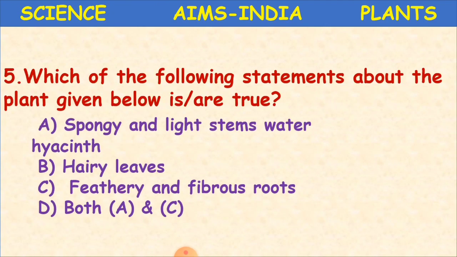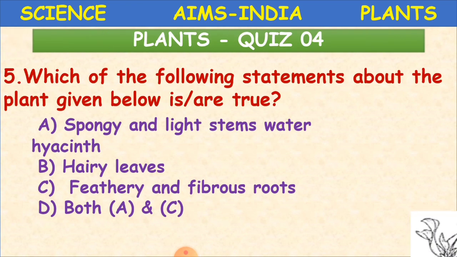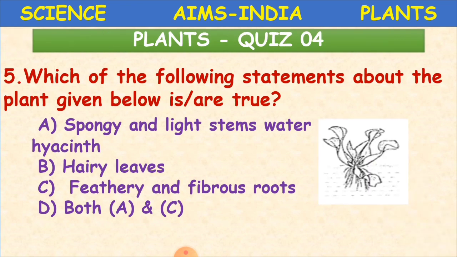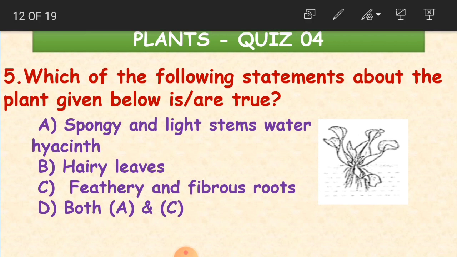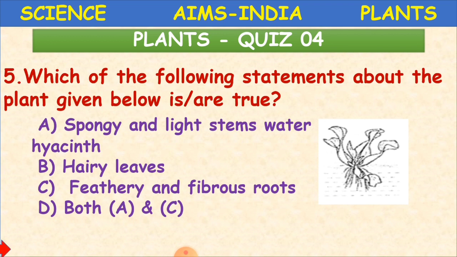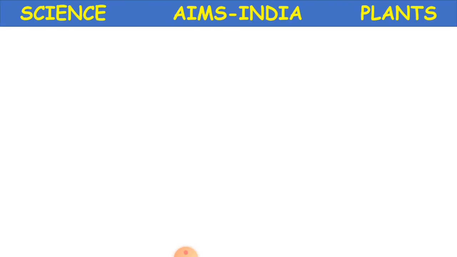Which of the following statements about the plant given below is or are true? Spongy and light stems, water hyacinth, hairy leaves, feathery and fibrous roots. So, these are fibrous roots. The plant is water hyacinth, and it has feathery and fibrous roots. So, our answer is what? Both A and C. That is D option. Okay, children? Clear? Yes. Now the next question.